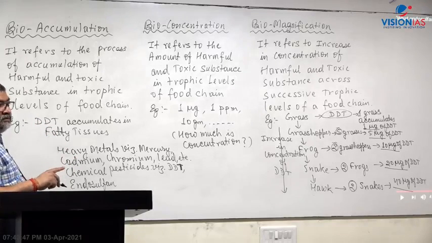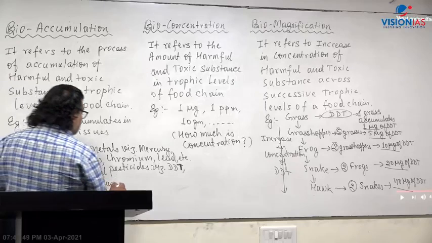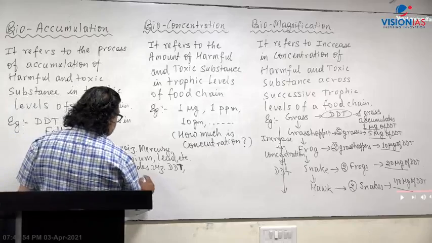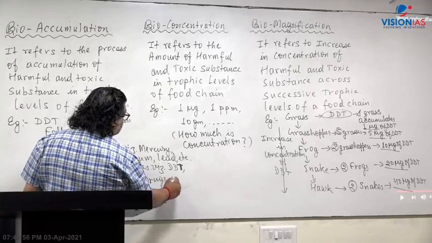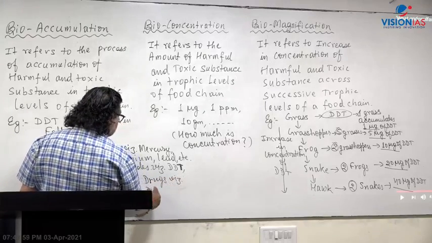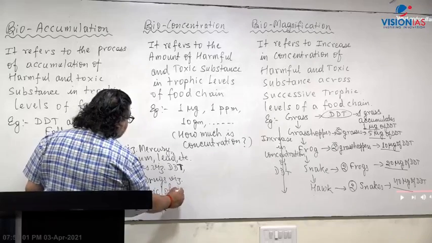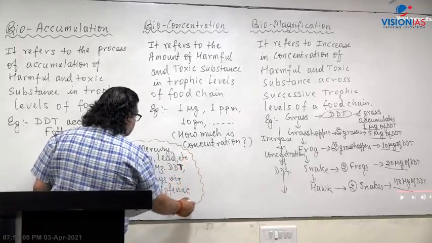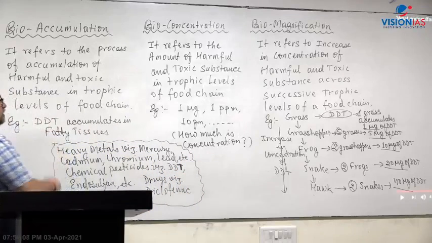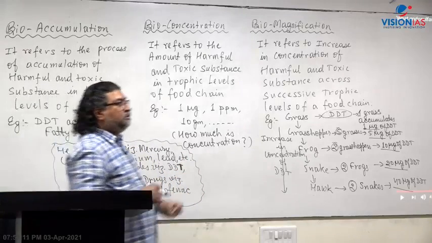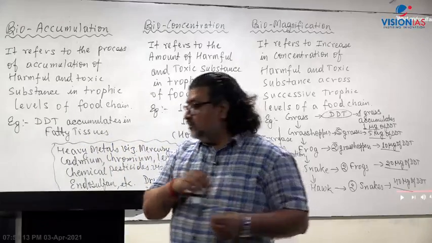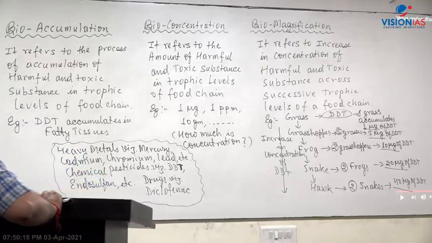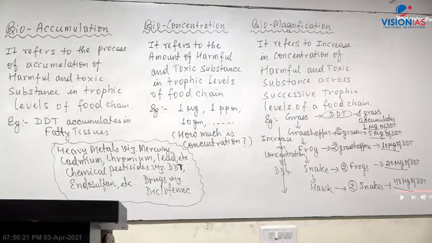And then veterinary drugs, medicine, drugs such as diclofenac. All these are examples which cause biomagnification and bioconcentration. So many such chemicals are there, which when they enter the food chain will affect drastically.